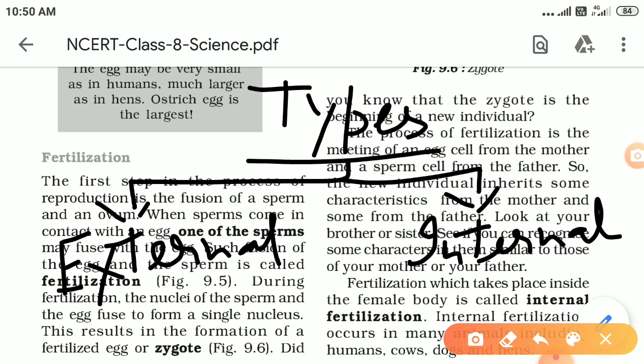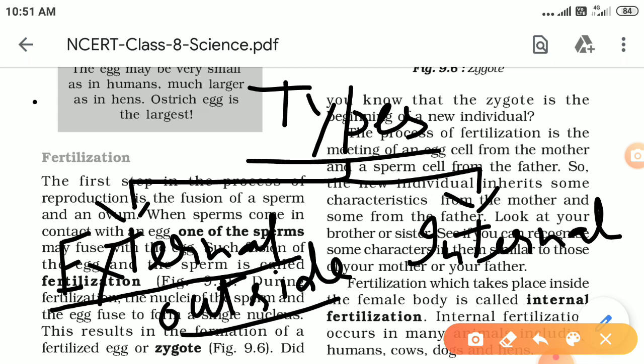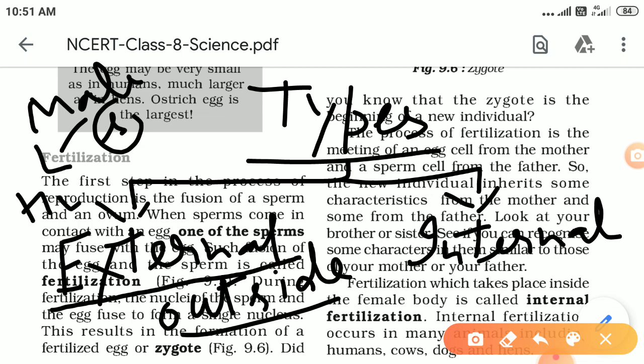So I'm going to explain now. As the name indicates, external means outside. So in external fertilization, the male releases sperm in the water. We know that sperm are made by the male. So the male releases sperm in the water, H2O is water, and the female also releases her eggs in the water.